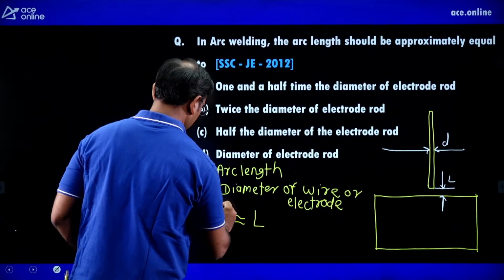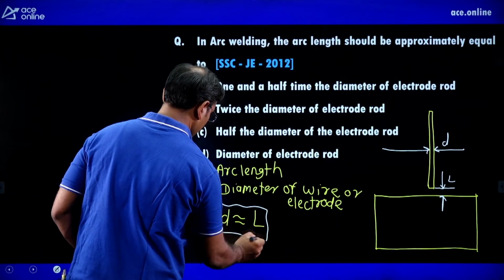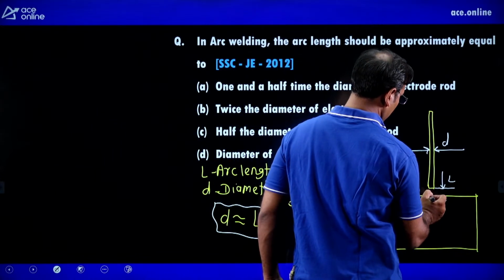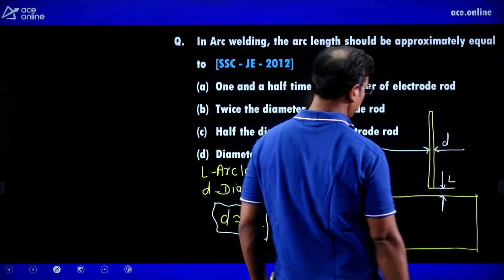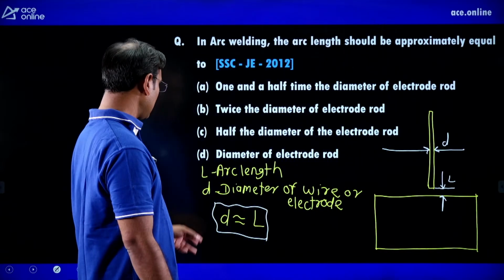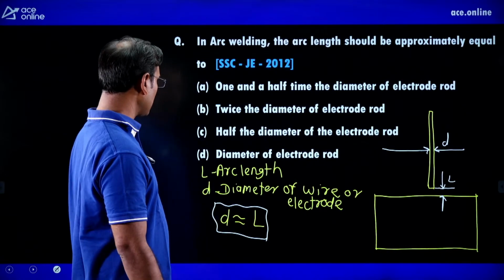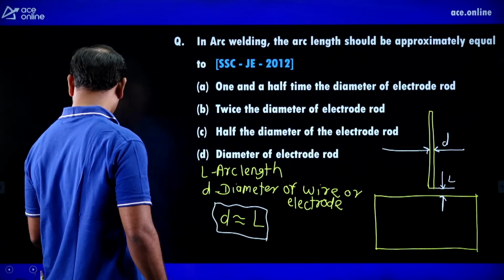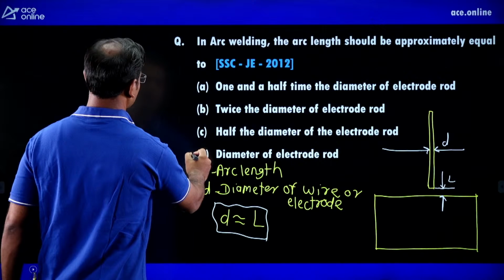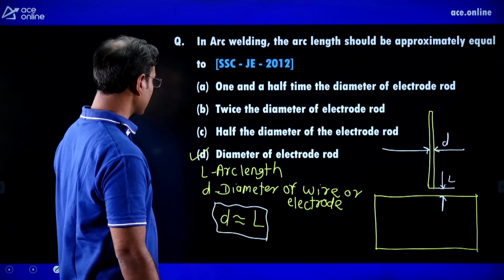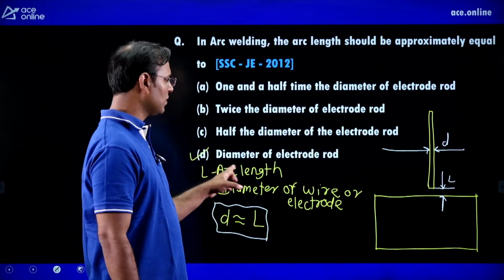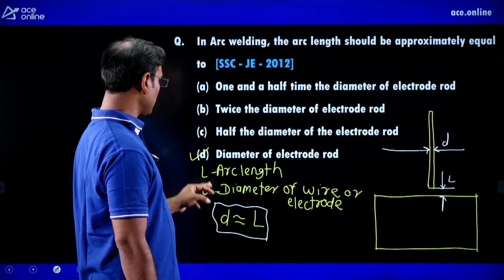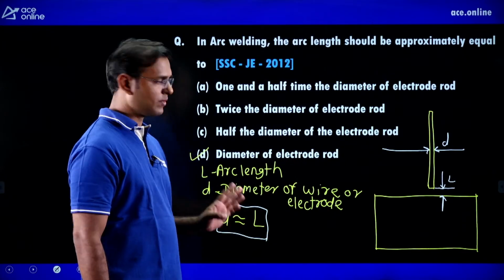Now what is the meaning of arc length? Arc length means the distance between this welding plate and the tip of the electrode. Then diameter is approximately equal to arc length, so is this option available here? Yes, the option is available, and the correct option is option D. In arc welding, the arc length should be approximately equal to the diameter of the electrode.